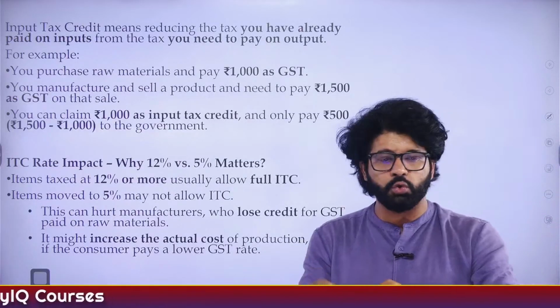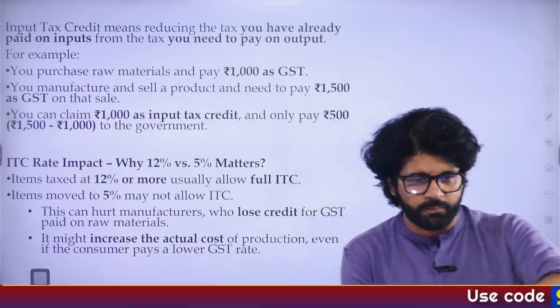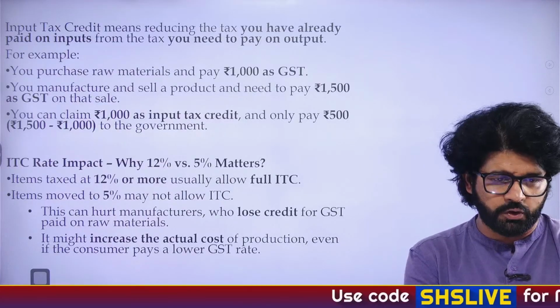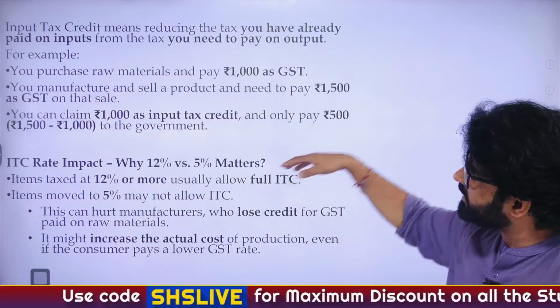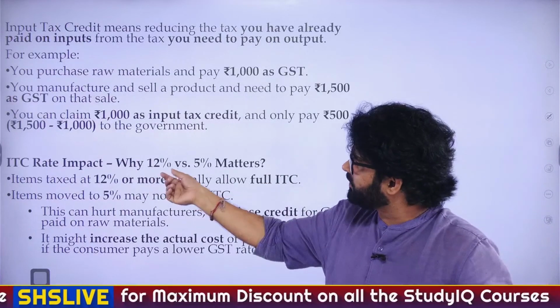That we can do by two ways. We can transfer goods from 12% to 5%, or we can transfer goods from 18% to 12%. So these are two ways we are thinking about it. Fine, sir. Now this is the problem with 12%.